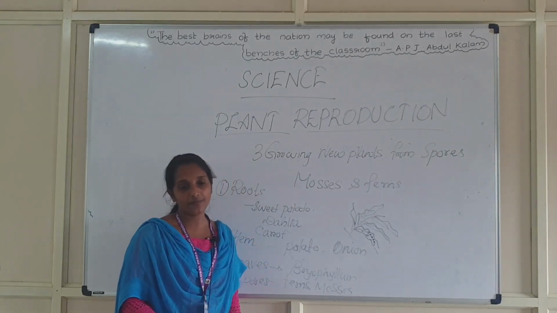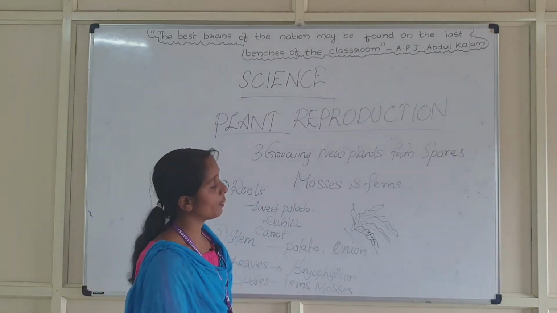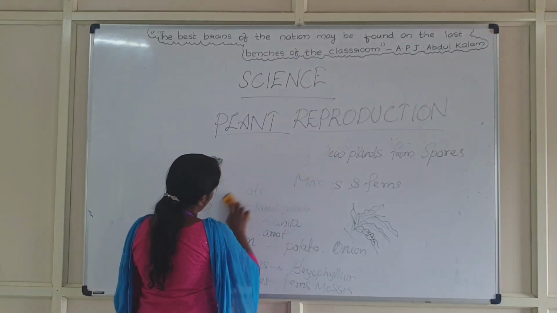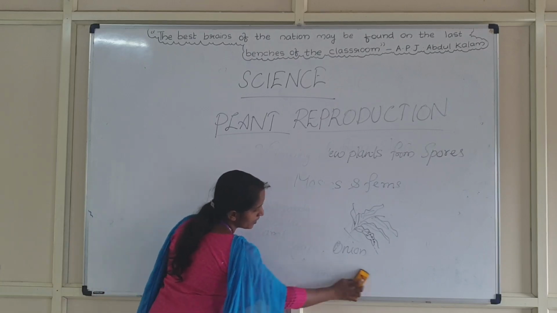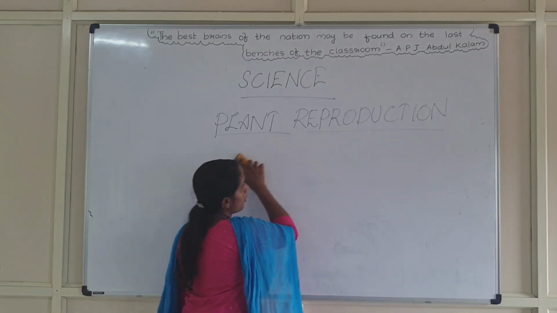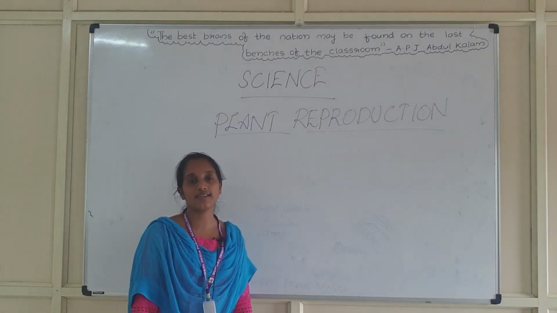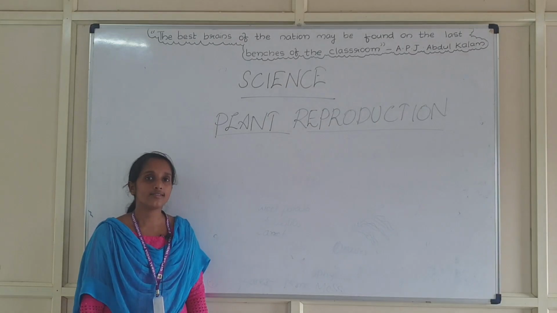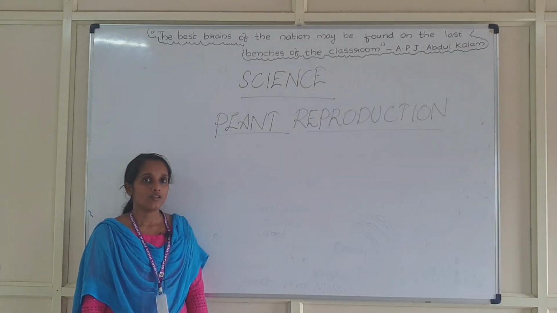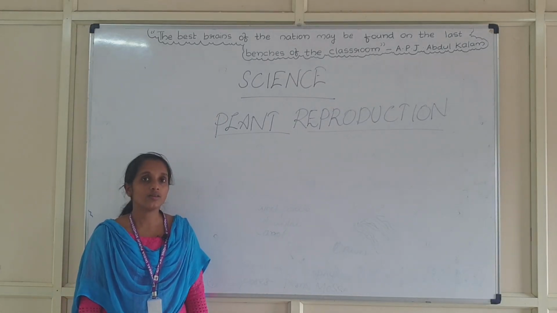I hope you are clear on all these points. Now we move on to our next topic, that is structure of a seed. Next class we will discuss it in detail. So, thank you.